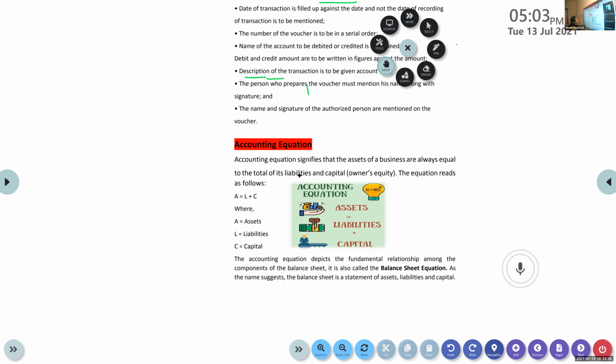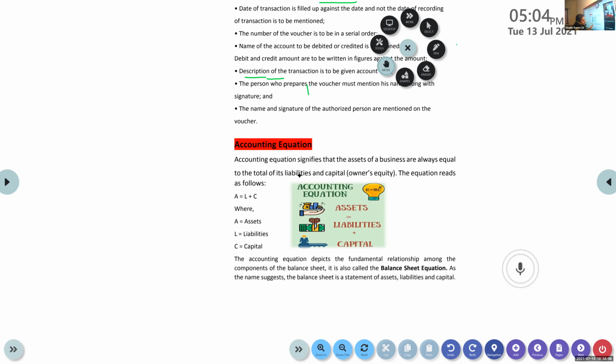Now, accounting equation. We know what the accounting equation is? Asset is equal to liability plus capital. This is based on the dual aspect concept. Every transaction has two aspects, the giving aspect as well as the receiving aspect. So when a transaction takes place, the first thing you do is identify which head it falls under. What are the heads of account involved in a transaction?